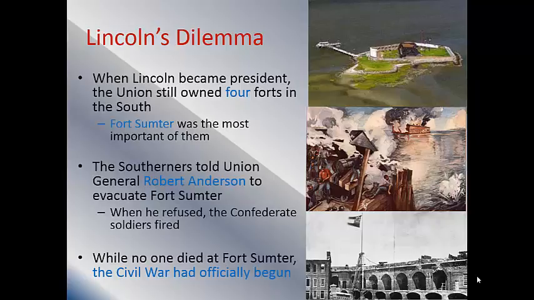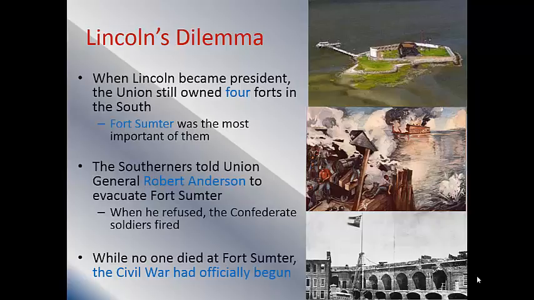All right. What he ends up doing is he plays it cool for a little while until Robert Anderson, who is the Union general at Fort Sumter, starts to say, I need supplies, or I'm going to have to evacuate and leave this fort and give it to the Confederates. Lincoln says, I don't know what to do. Lincoln officially ends up saying, you know what, I'm going to send some supplies in there. He sends them in a warship, which is a pretty interesting thing.